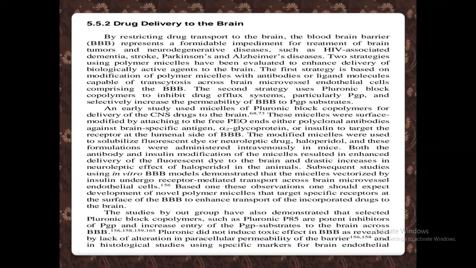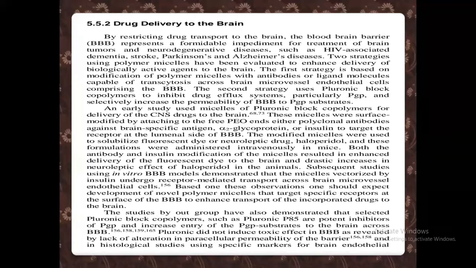The studies by another group have also demonstrated that selected pluronic block copolymers such as pluronic P85 are potent inhibitors of PGP and increase entry of PGP substrates to the brain across the blood-brain barrier.